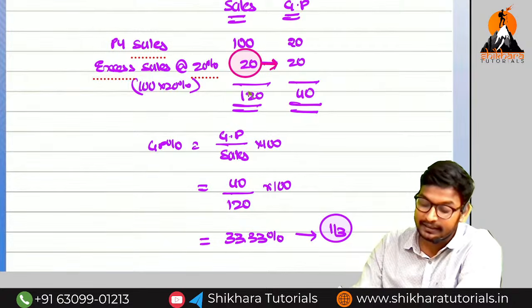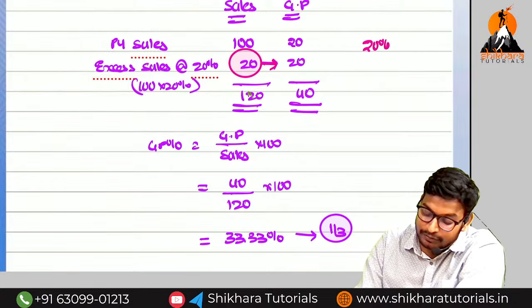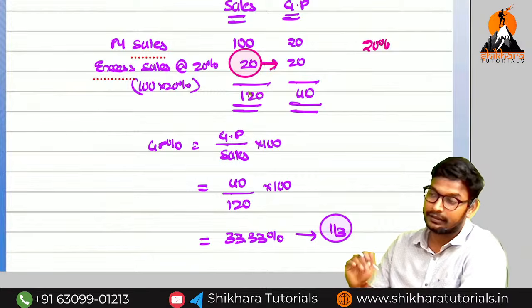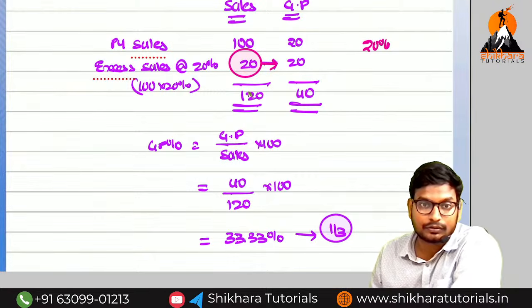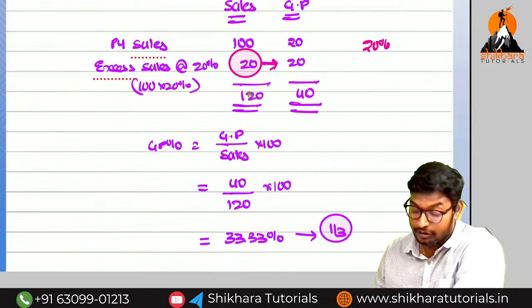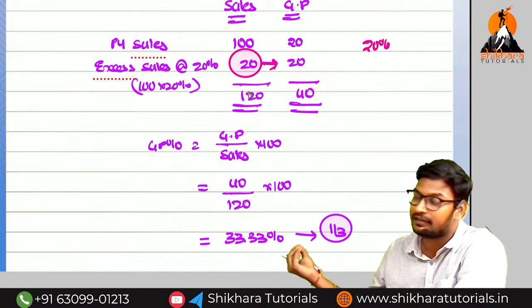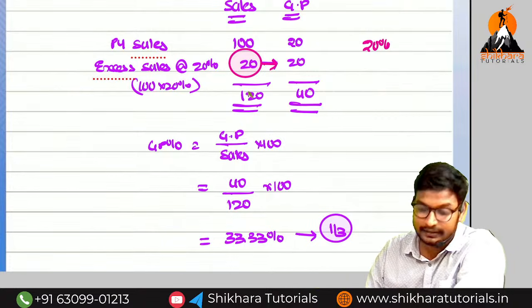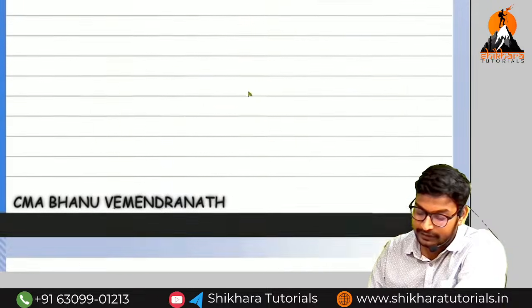Now people will think like this: 20% plus 20%, it will be the profit, it will be 40%. Not like that. We should not think like that. So the gross profit will not be 40%. Gross profit is how much? 33.33%.